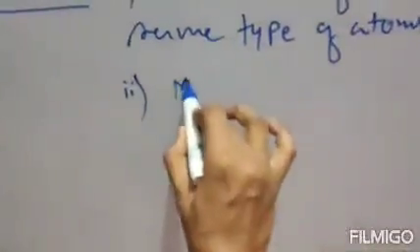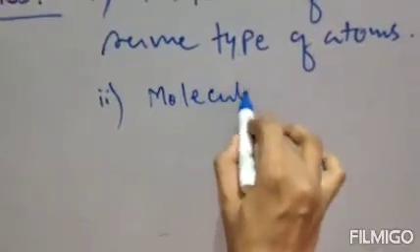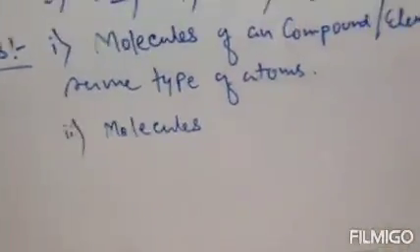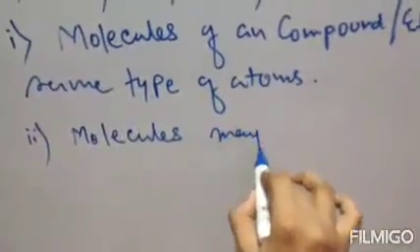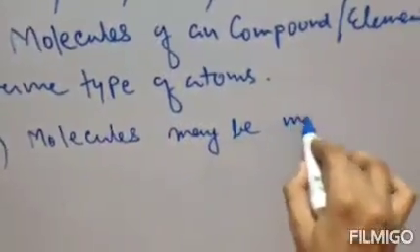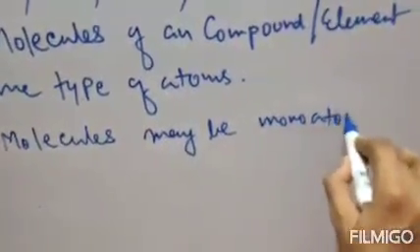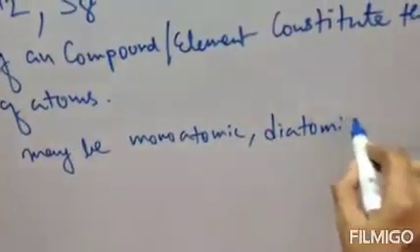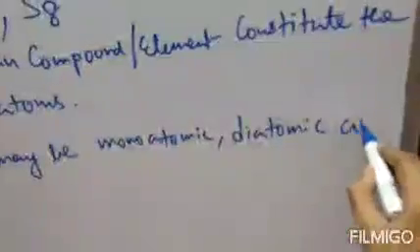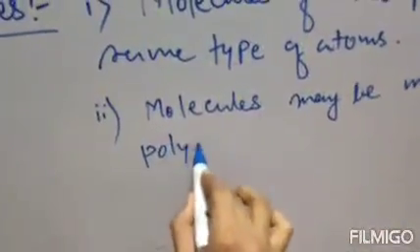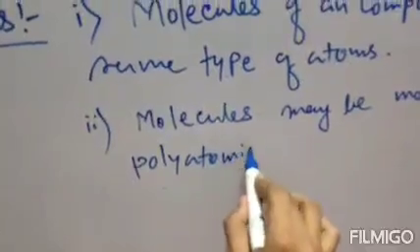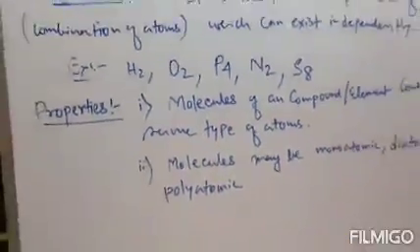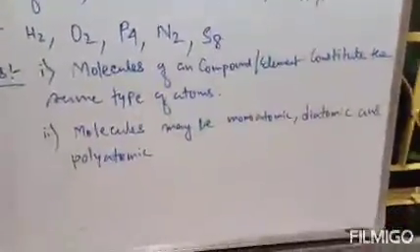Molecules may be monoatomic, diatomic and polyatomic.